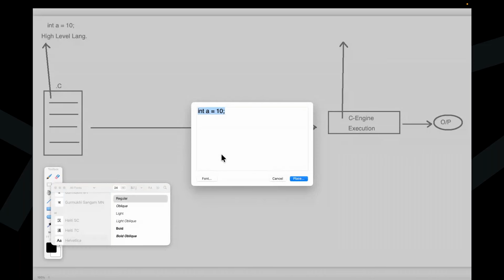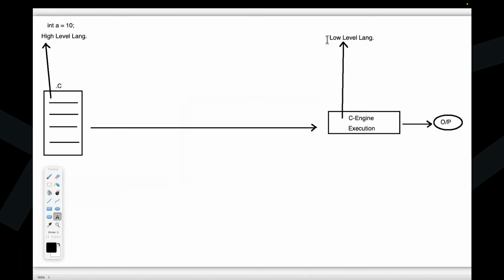No. A machine is able to understand machine language. That machine language is low level language. The machine can understand only low level language. Executable code, in other words, should be in the form of zeros and ones only. Low level language should be in the form of zeros and ones only. Everybody understand it clearly?